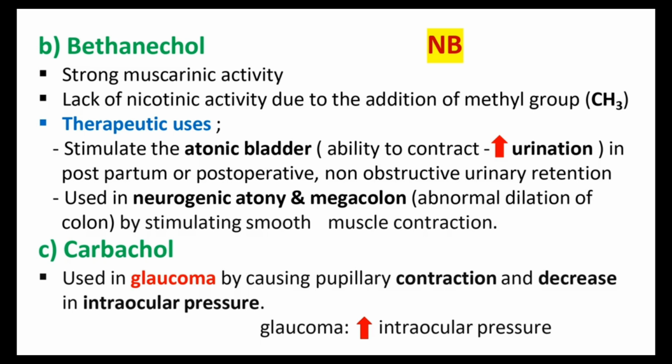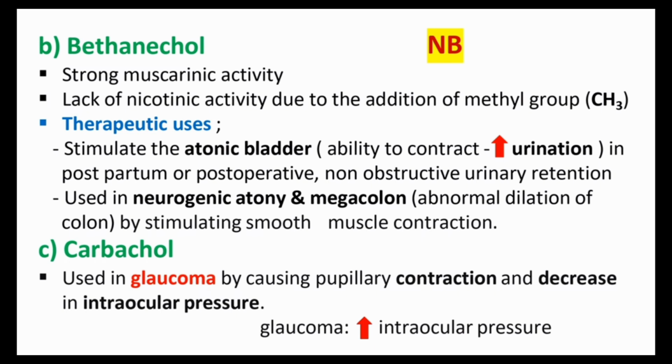The next use is neurogenic atony and megacolon. What are neurogenic atony and megacolon? I already mentioned here, abnormal dilation of the colon. This condition is called neurogenic atony, and megacolon is the condition of abnormal dilation of the colon. So it works by stimulating smooth muscle contraction. That's why it's used there. These are the main two uses of the botanical.